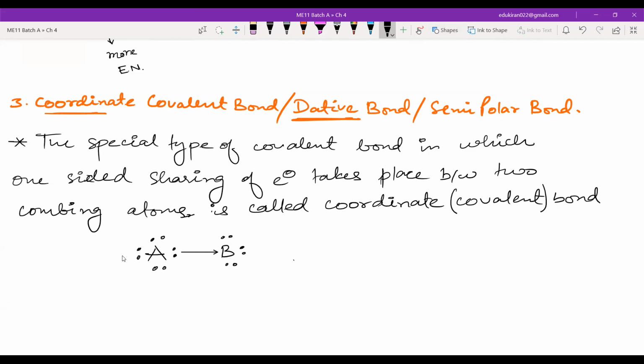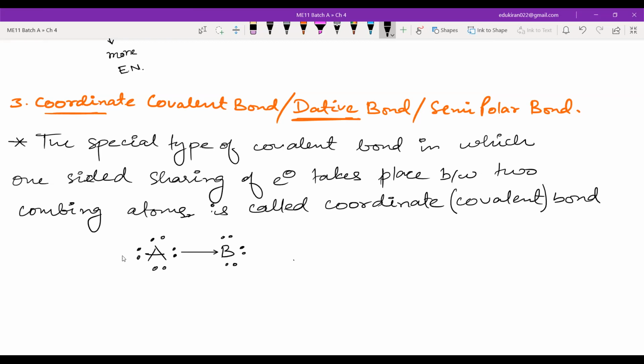For example, you have one scale. You have a partner in your offline class. He has not bought a scale. Then what do you do? You share that scale, right? That is the coordinate covalent bond, in which sharing of electron takes place. There is no donation of electron. Please remember that.